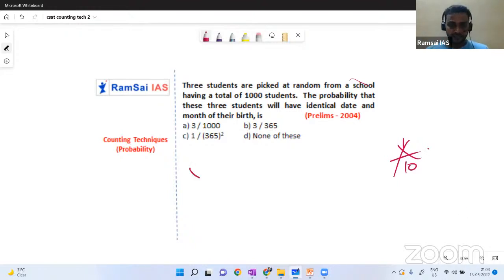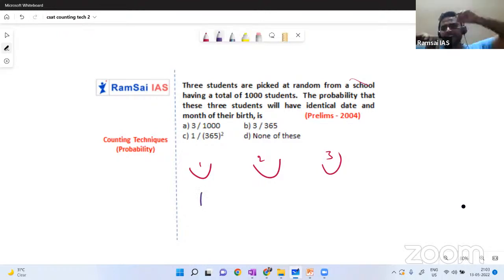I'll consider 3 people: first person, second person, third person. First, second, and third. So what's happening now? Randomly, you can select any date of birth for the first person. Out of 365 days, pick any. There is no probability. You can pick any. So randomly, you pick one. And you have to match the remaining 2 people's date of birth with this person.